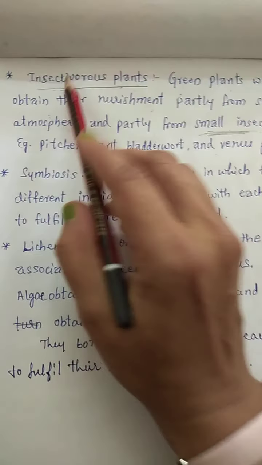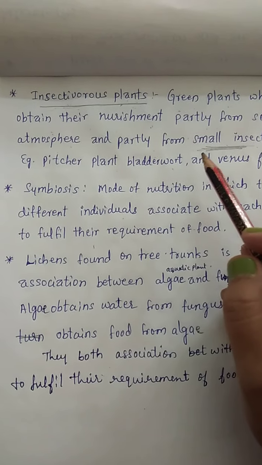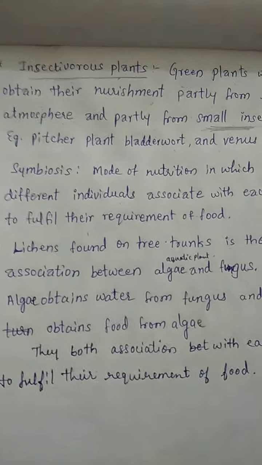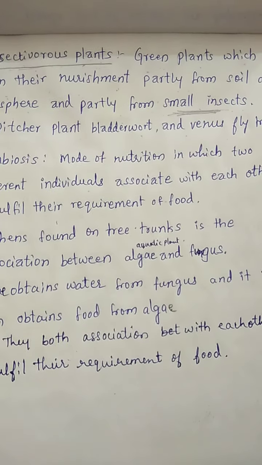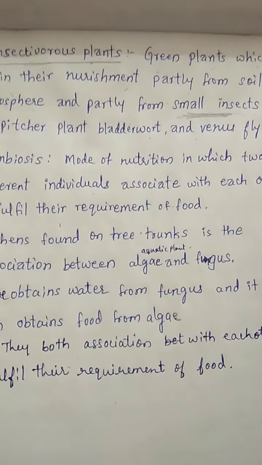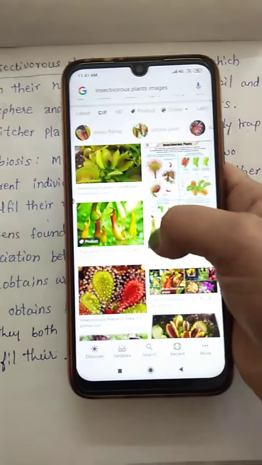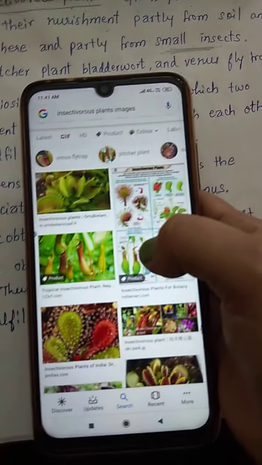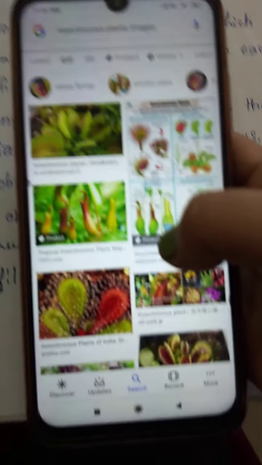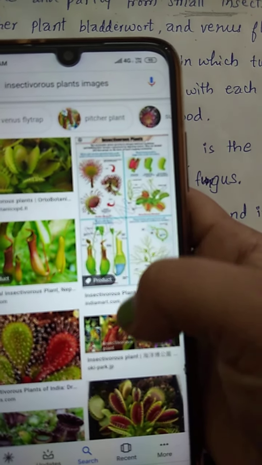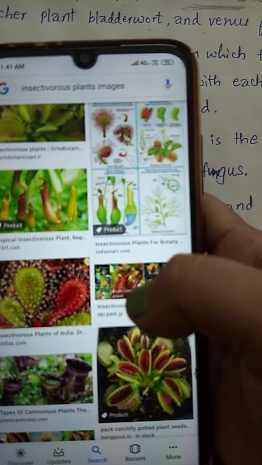From the name itself we can understand these are plants which obtain their nourishment partly from the soil and atmosphere and partly from small insects. Examples are pitcher plant, bladderwort and Venus flytrap. Here you could see insectivorous plants: pitcher plant, bladderwort and Venus flytrap.